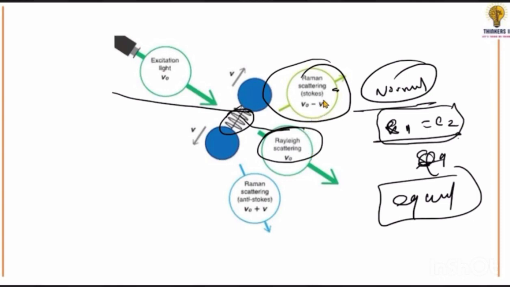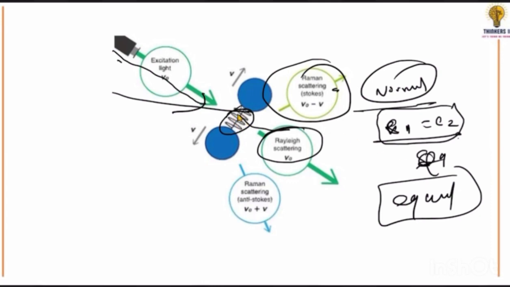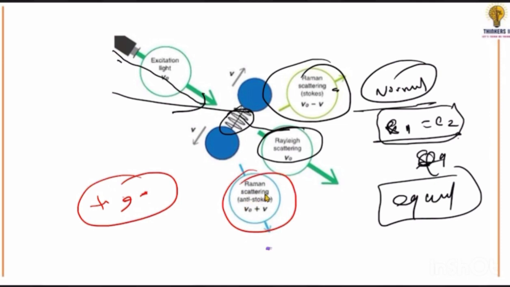The previous E1 and the post-collision E2 will always be equal. If it collides with any molecule and moves forward, neither of them will change. Here its speed, energy and wavelength will either increase or decrease. If it collides here and moves forward, it will either decrease or increase. This is referred to as Raman scattering. What was the first one called? In normal conditions, it was called Rayleigh scattering.